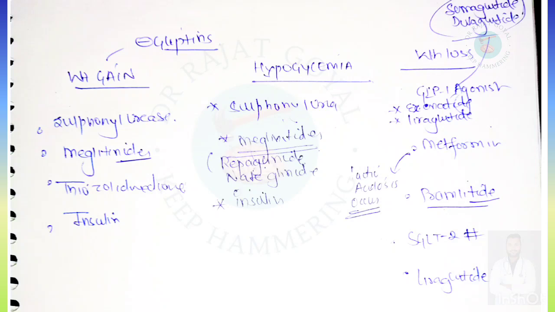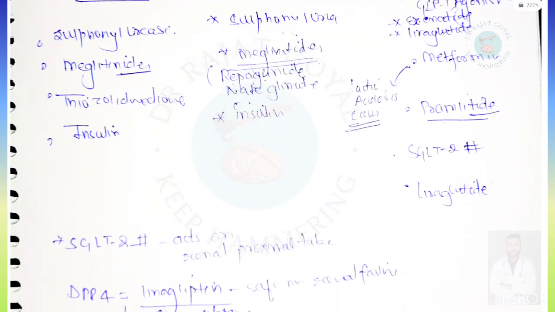If we talk about weight loss due to anti-diabetic drugs, then it occurs due to GLP-1 agonists, metformin, SGLT2 inhibitors, pramlintide, etc. GLP-1 agonists include exenatide, liraglutide, semaglutide, dulaglutide, etc. And metformin especially can lead to lactic acidosis. So these are all the complications of oral anti-diabetic drugs which were asked in the previous year.